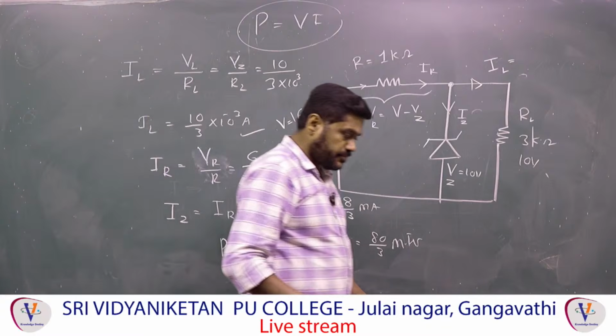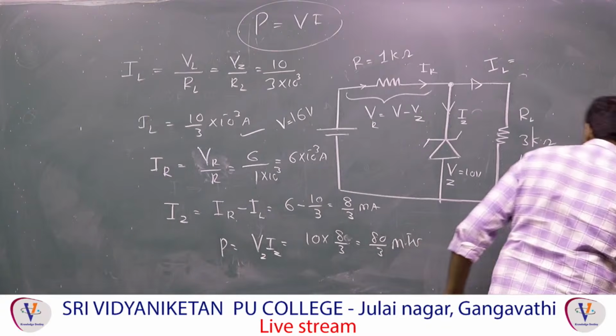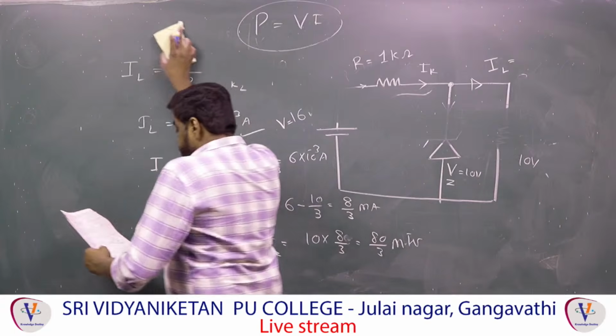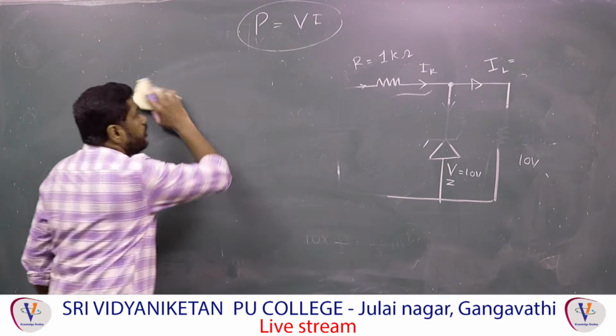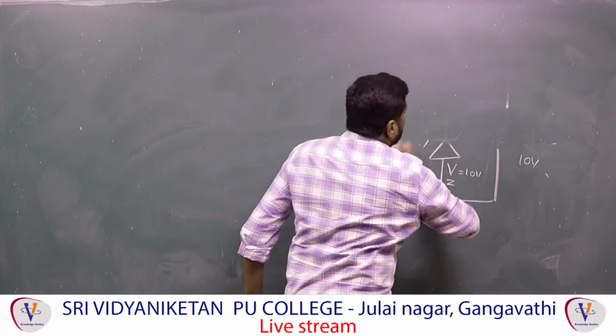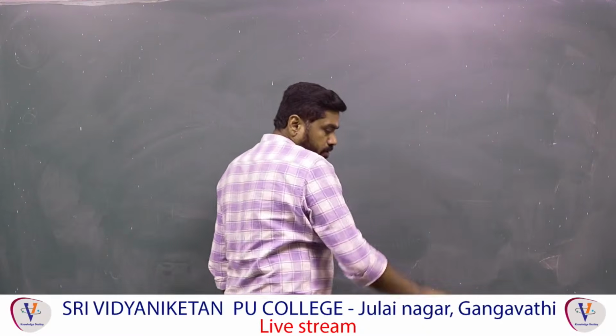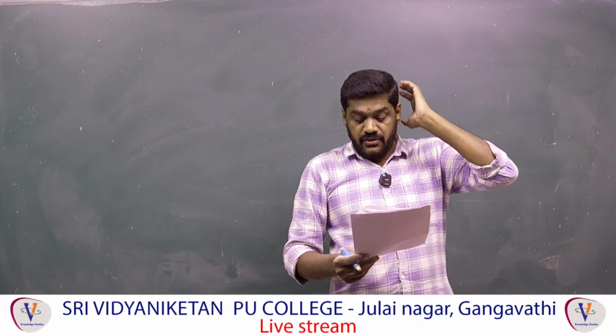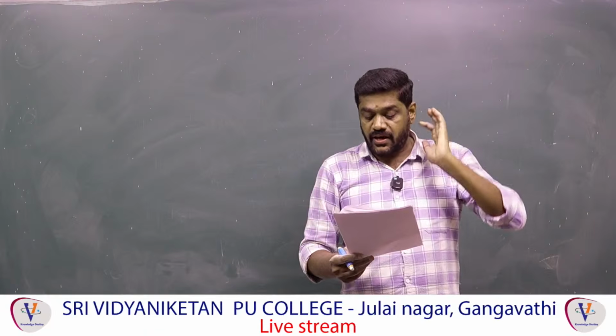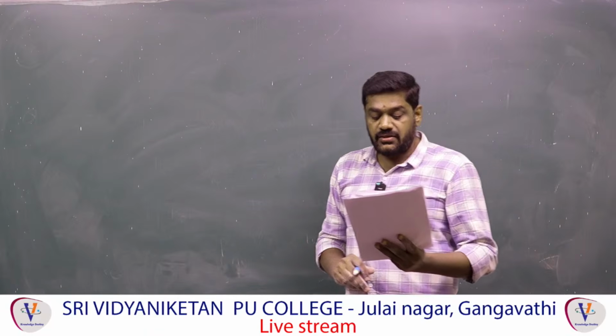Next, question number 38. In the network shown in the figure, they are asking for the current in R5. That is a simple question.